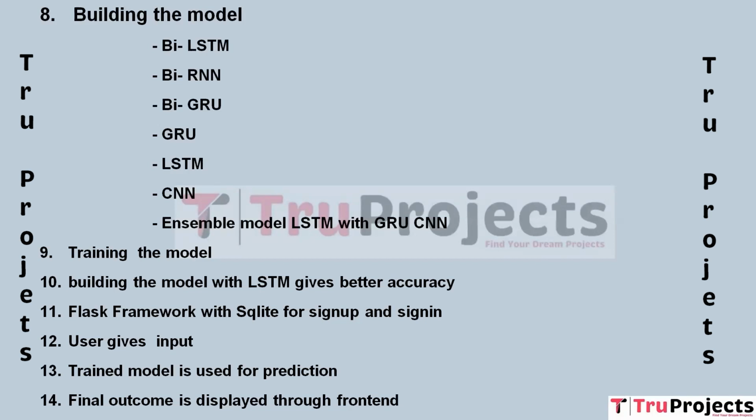Final outcome is displayed through front-end. The predictions generated by the model are displayed to the user through the web front-end. Users can view the classification results, which may include labels or categories assigned to their input text. The front-end serves as the bridge between the user and the model, allowing users to interact with the system and access the insights derived from the text classification model.